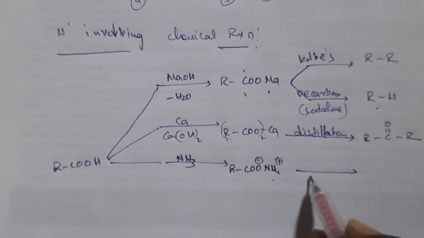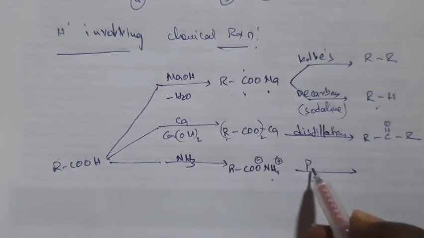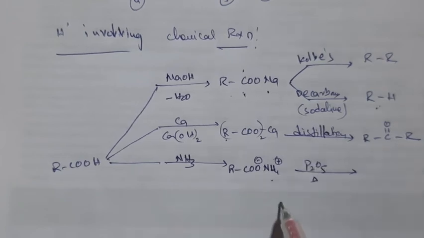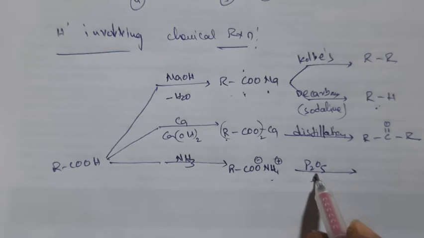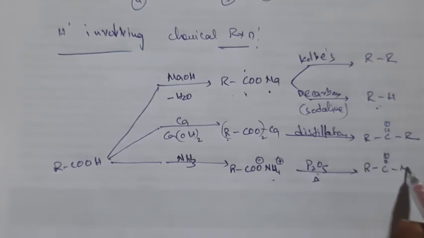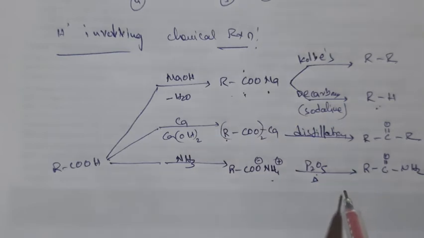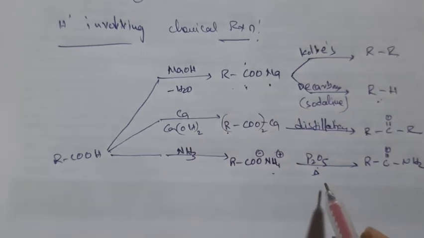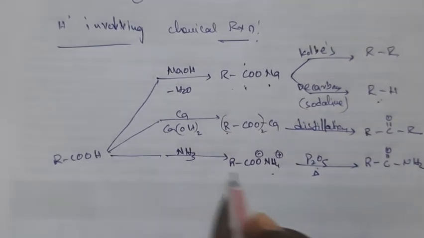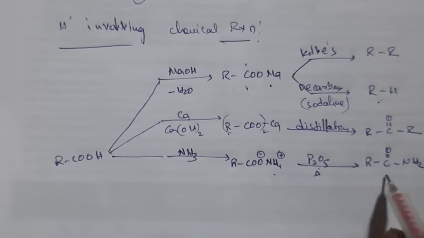And now on heating with a dehydrating agent like P2O5, phosphorus pentoxide, you will get an amide, RC double bond O NH2, right? This is again one more property of carboxylic acids that we'll discuss again. Acid plus base gives a salt, this is called the ammonium salt of carboxylic acid. So on distillation you will get what?